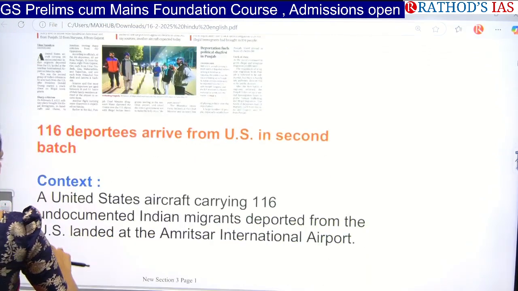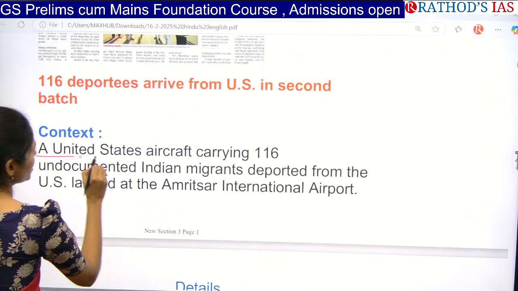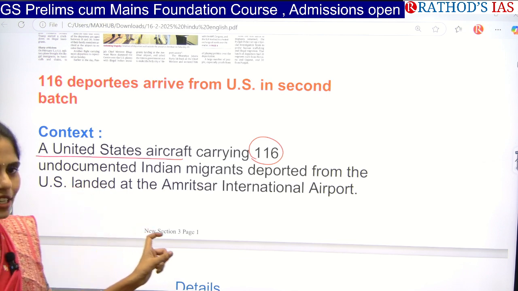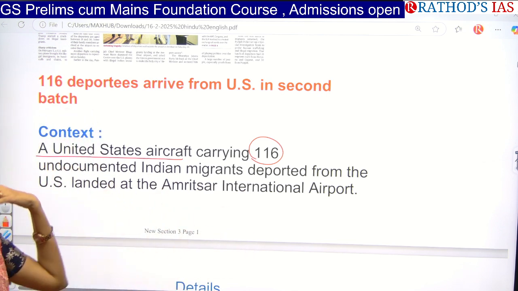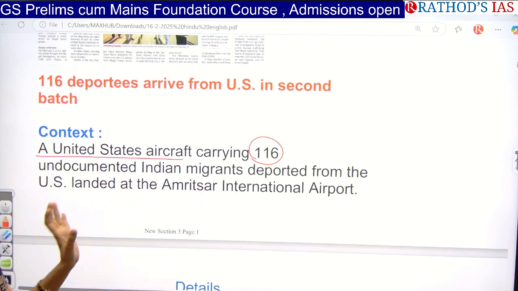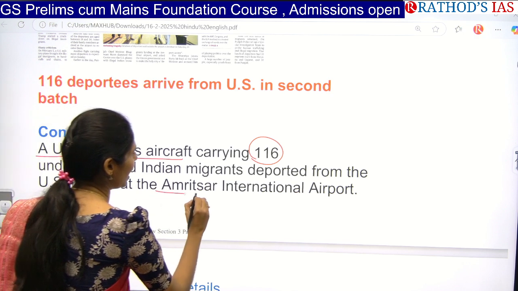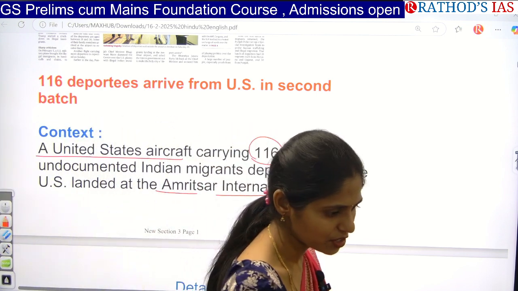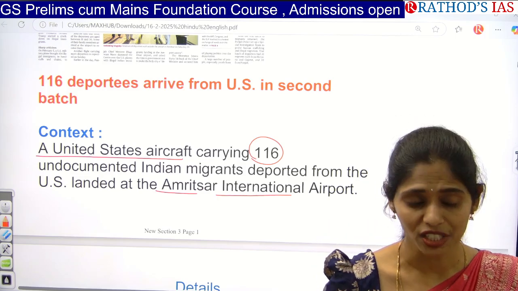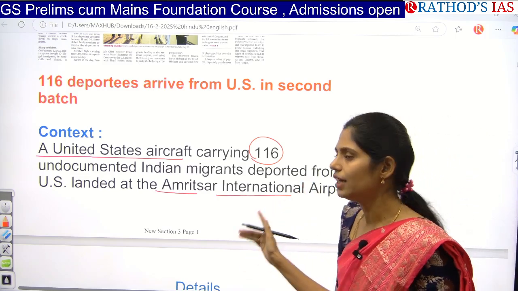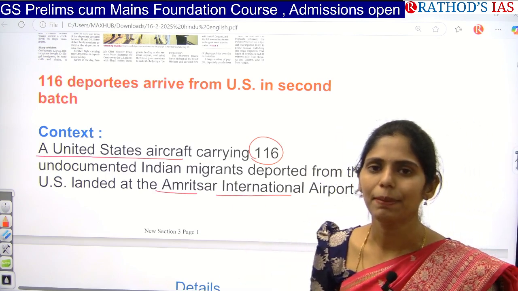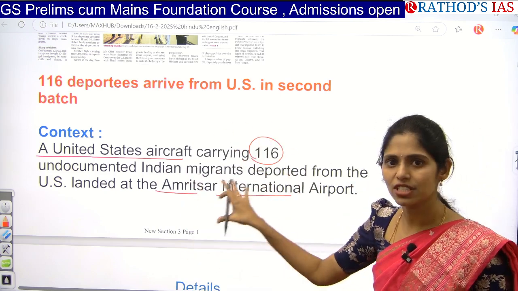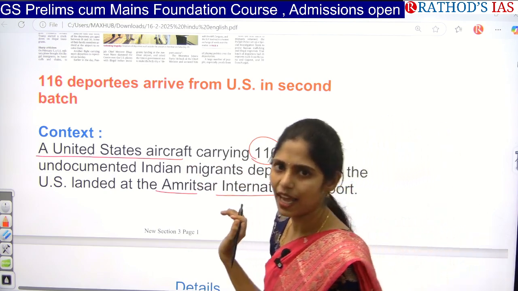Okay, now let us see the context. This article is saying that a US aircraft carrying around 116 undocumented Indian migrants, nothing but illegal migrants of India who are living in the US, has deported them from the US. And where did they land? They landed in Amritsar International Airport. So why Amritsar? There is one point that you have to remember. Most of these illegal migrants of India staying in the USA belong to certain states, for example Punjab. Most of the people are from Punjab, so this aircraft landed in Amritsar International Airport.